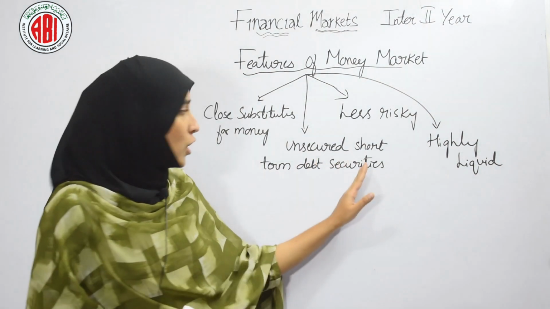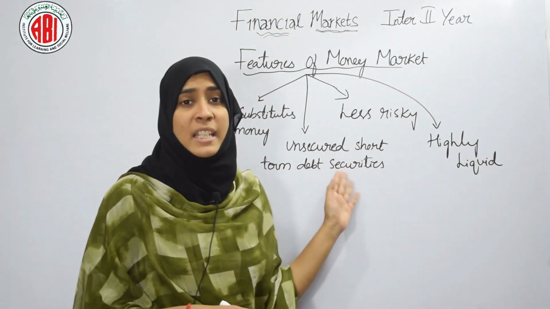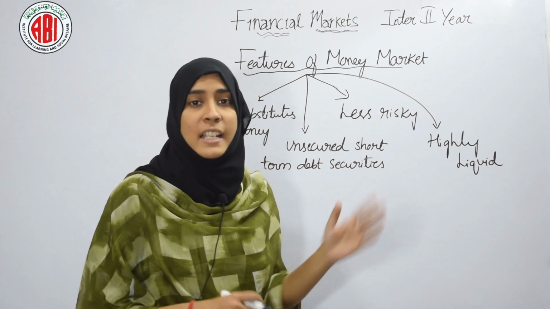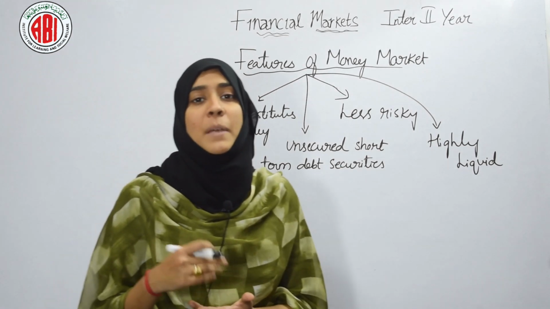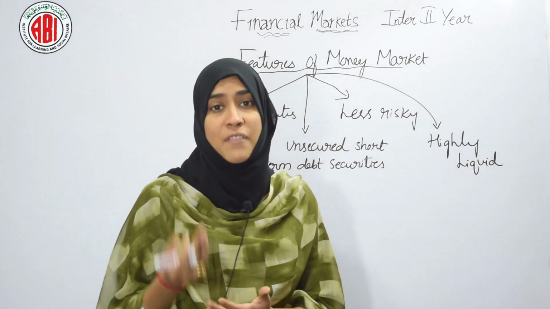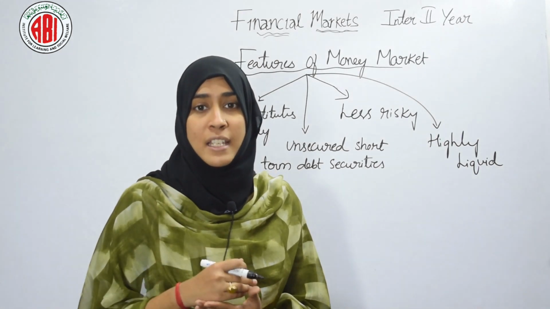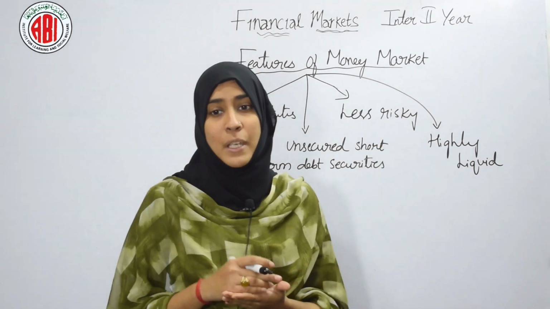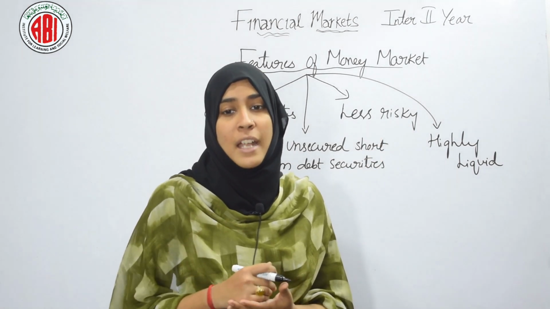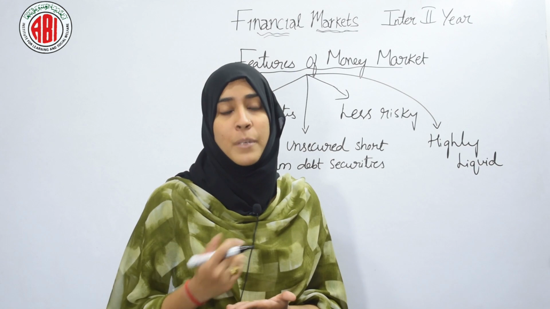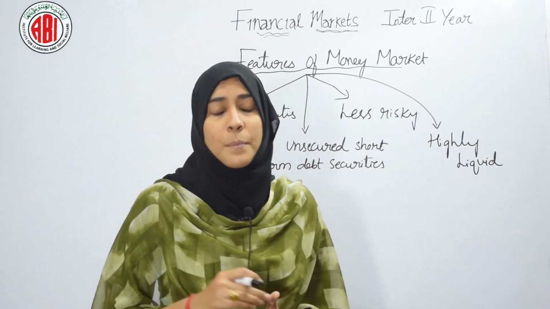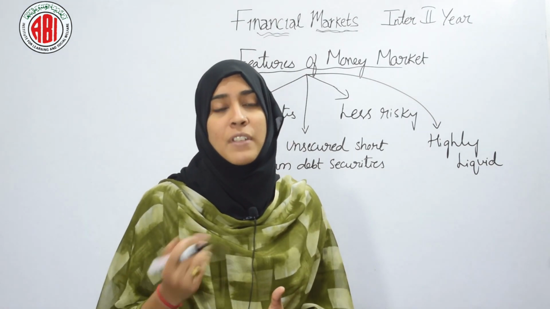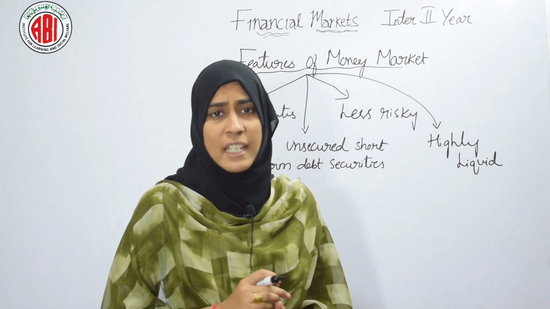And unsecured short-term debt securities means they don't have security and they are very risky. Maybe the person can run away with investors' money. So they will be unsecured short-term debt. Less risky because anyhow return will come, right? And it will be fixed because of debt securities. Plus you can get back your money within 1 year. So it's not very risky.